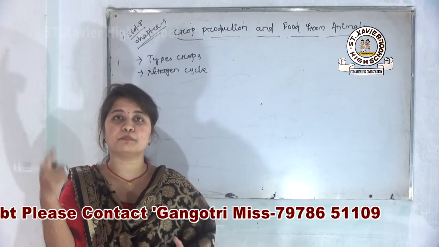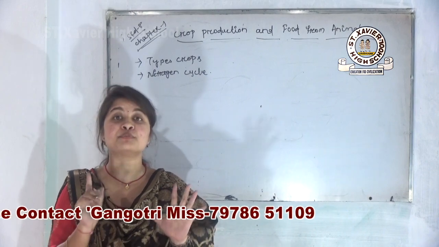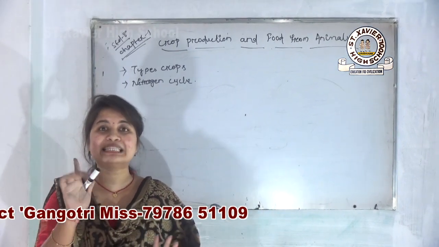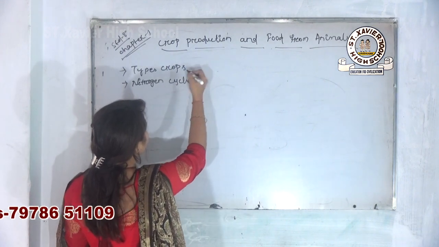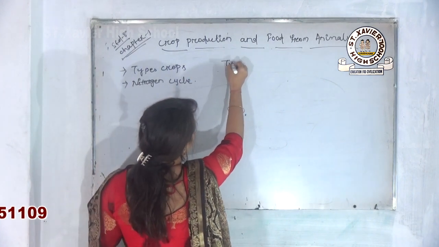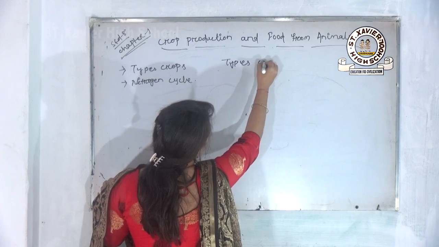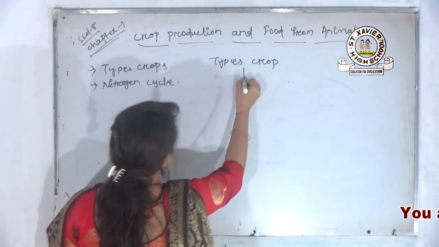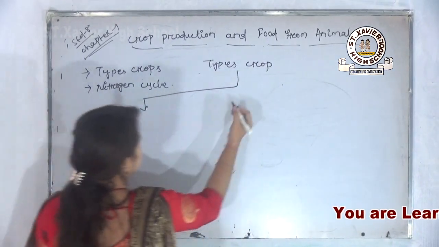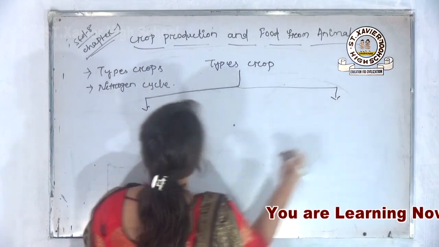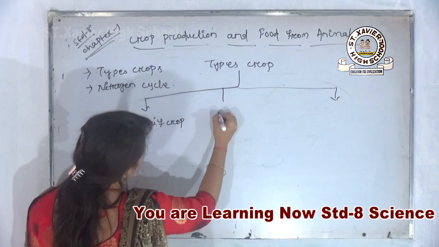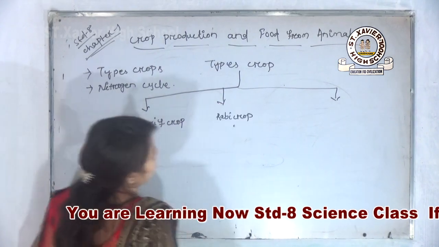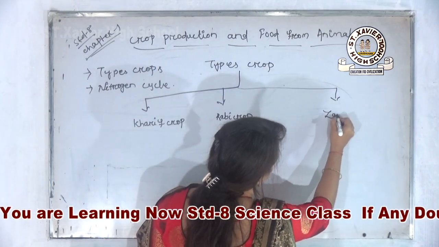So depending upon the season, the crops are divided into three groups. Types of crops are divided into three groups: Kharif crop, then Rabi crop, then Zaid crop.